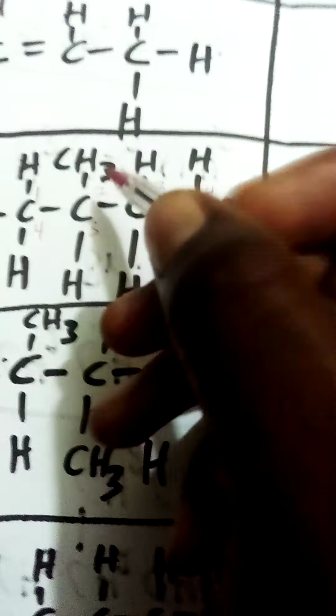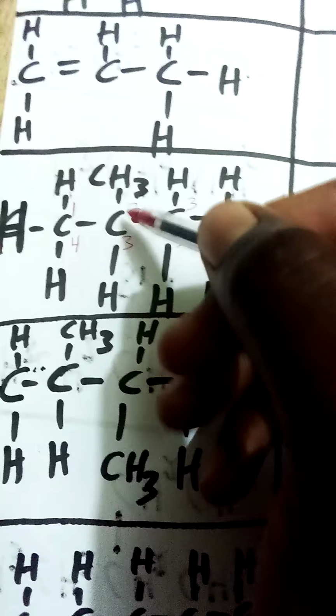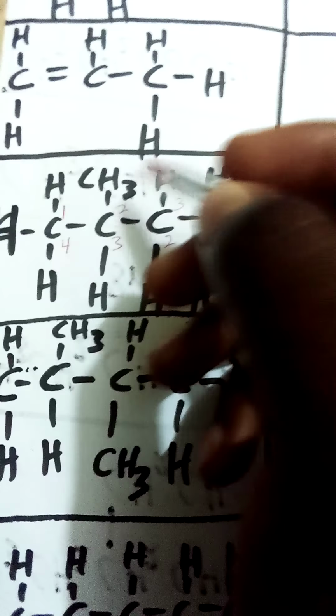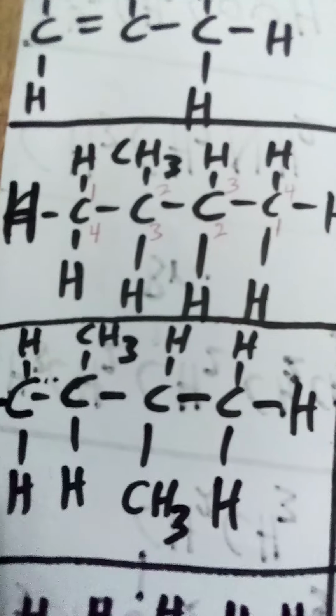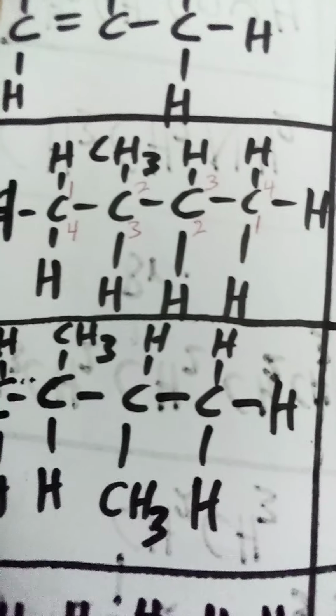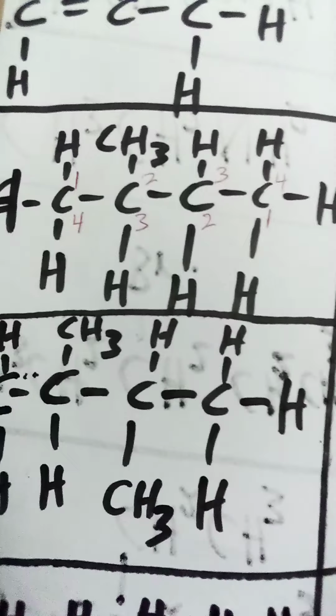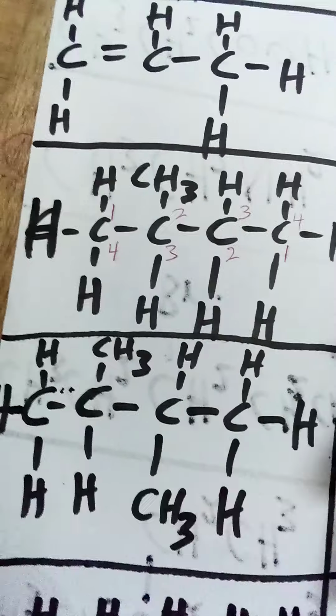Now, if we have methyl here, then we check the position on which the methyl is attached to the chain. Methyl is attached to carbon, but it has two numberings on that carbon, 2 and 3. Every time there are such numberings, take the smallest one, which is 2.